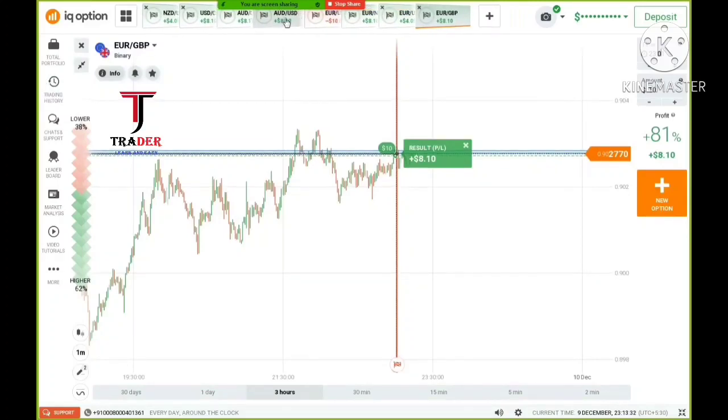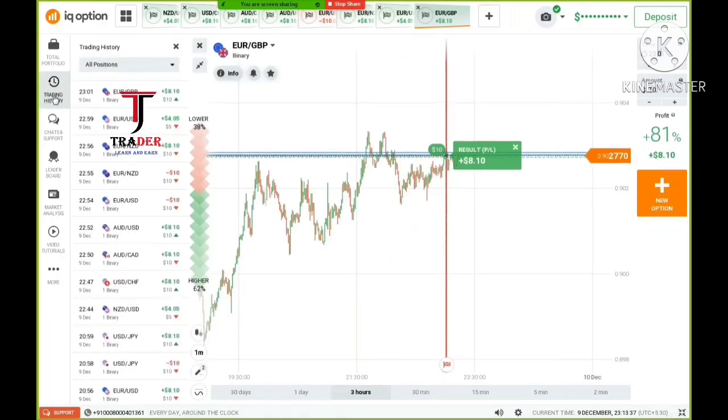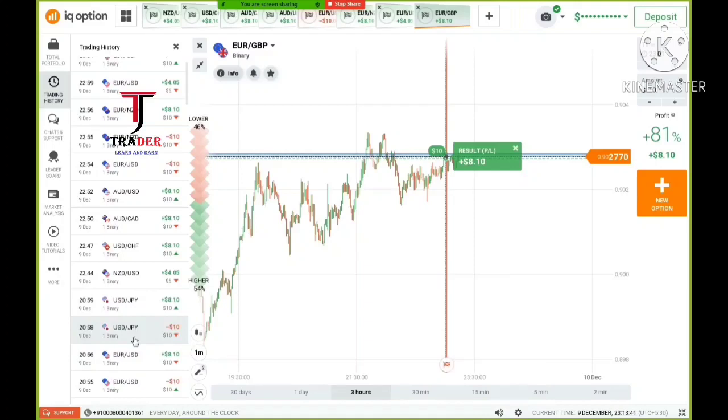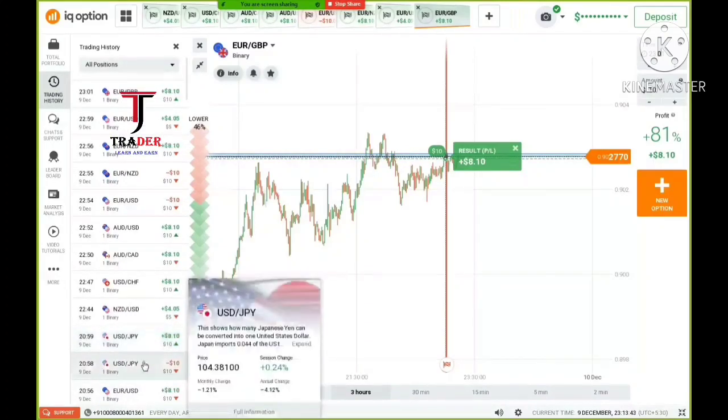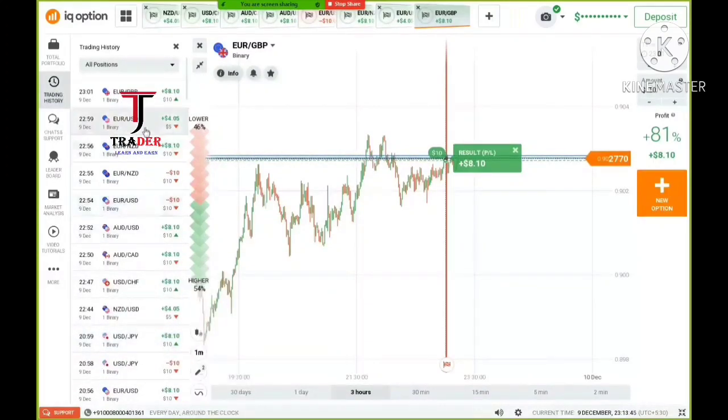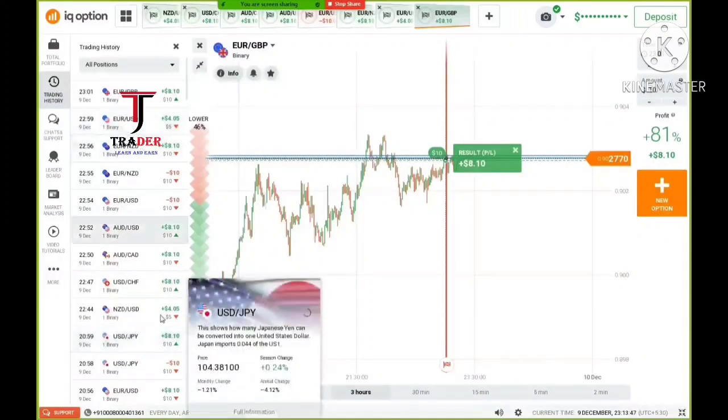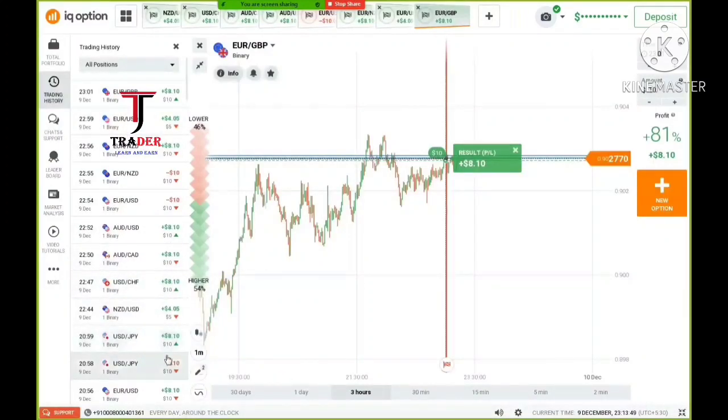Around 8 trades, I lost one trade. Actually I lost some 3 trades or so. See here, I lost around 3 to 4 trades. This is all the profit of today.